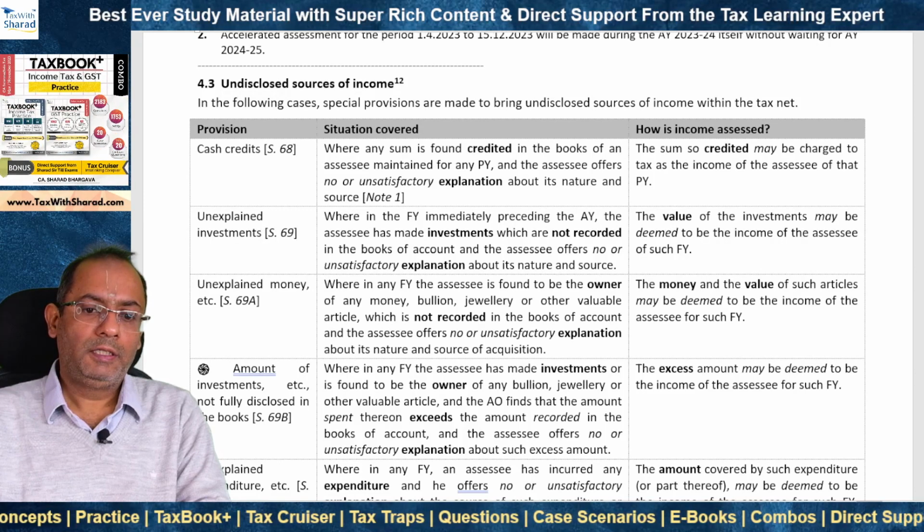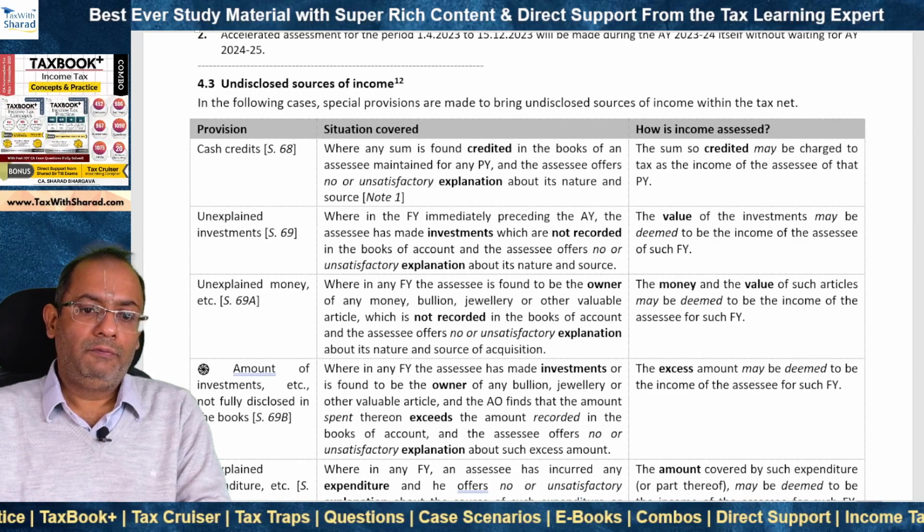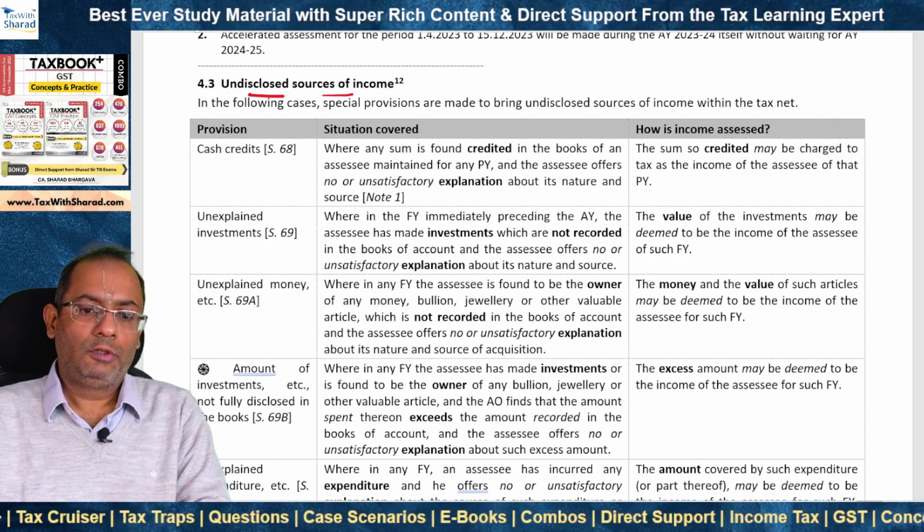There are certain provisions which deal with the undisclosed sources of income.